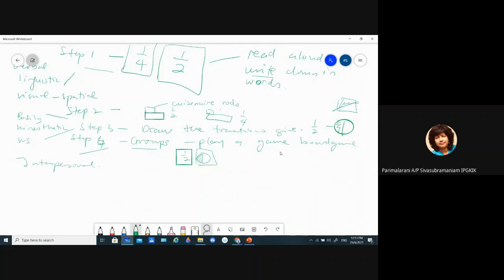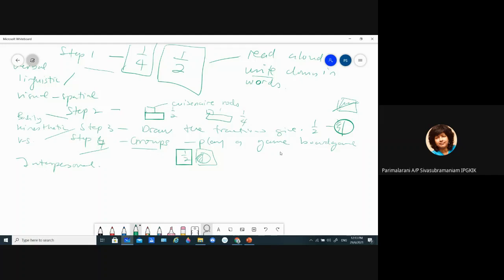Okay. And then of course, because this is mathematics, and mathematics is abstract, naturally in the whole lesson you will have mathematical logical, okay? Because for the math subject, we cannot run away from that.